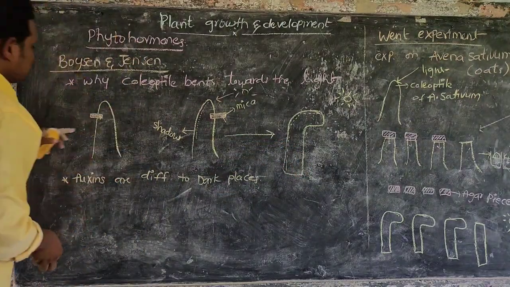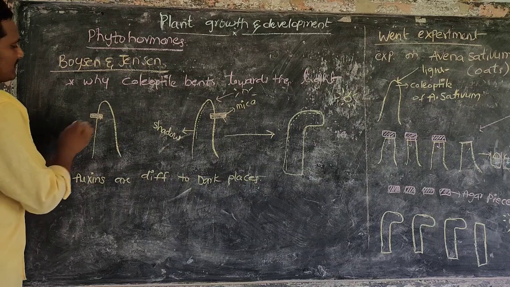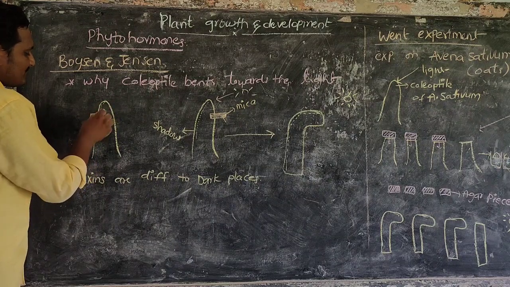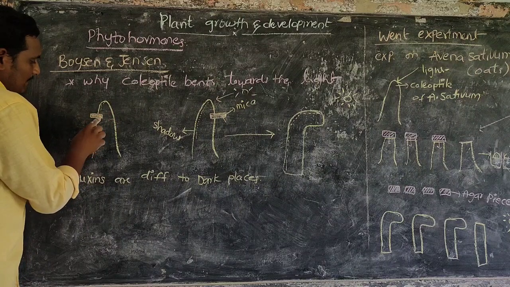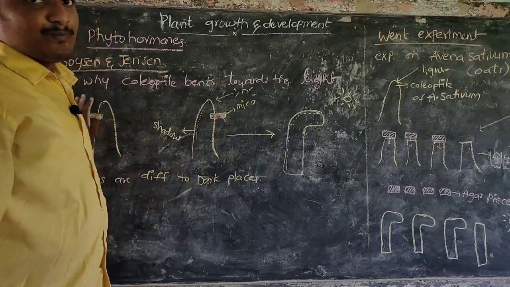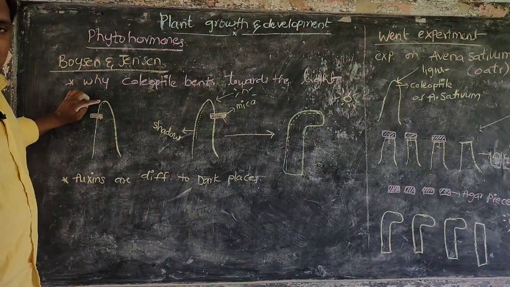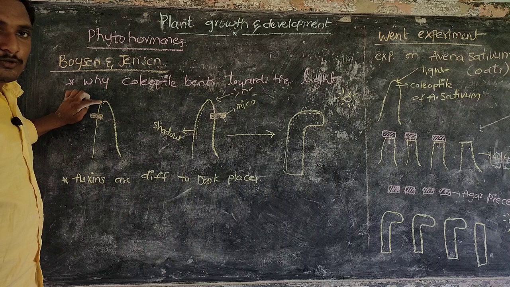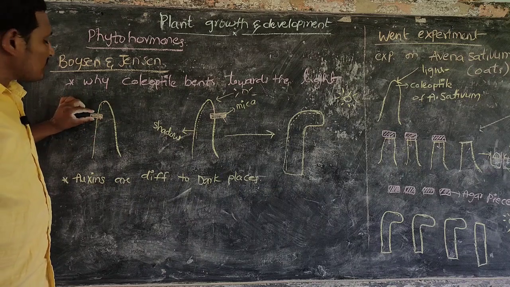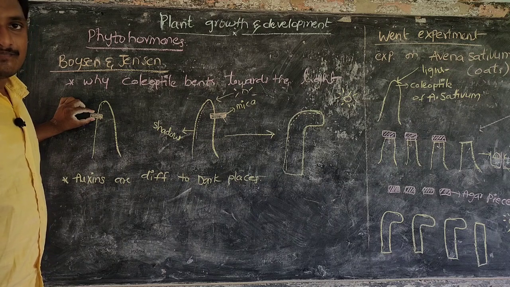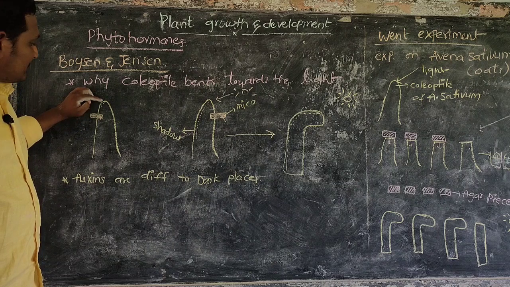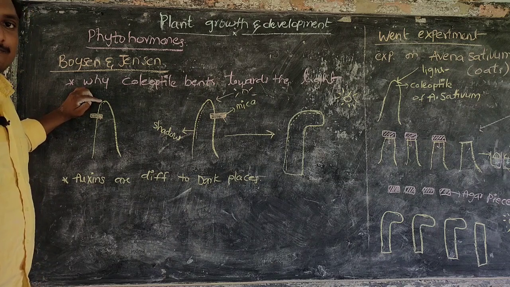Next, in this case, what will happen? Auxins are synthesized here and diffuse into this dark region, but this piece of mica avoids that bending. Auxins diffuse from the tip of the coleoptile into the shadow place actually, but the piece of mica avoids the diffusion of auxins from the tip.